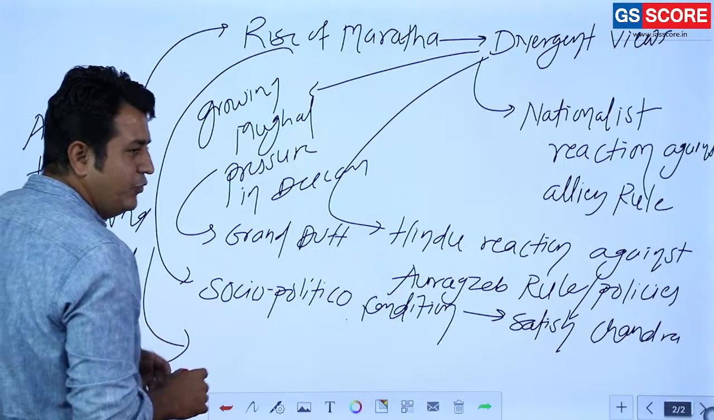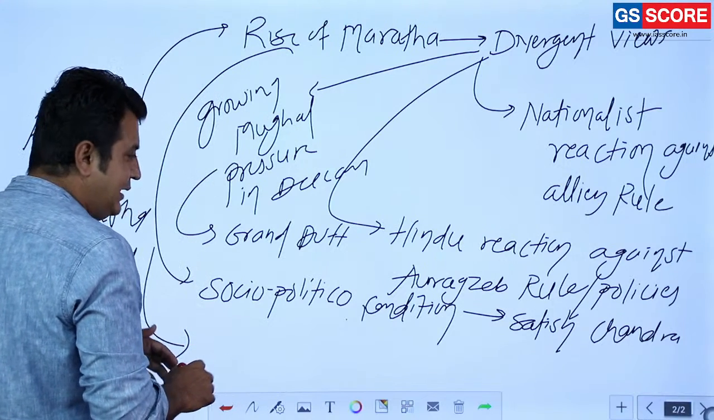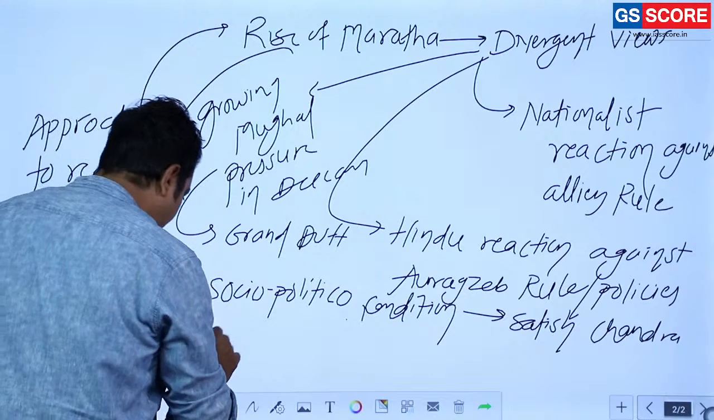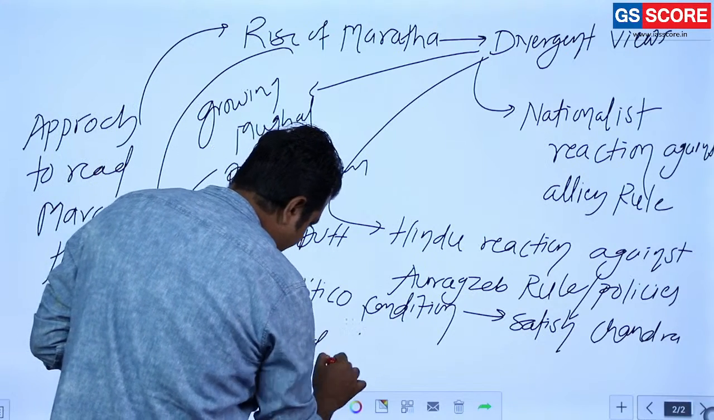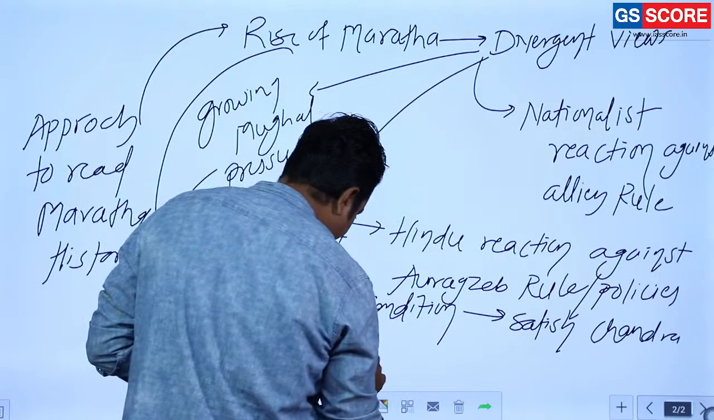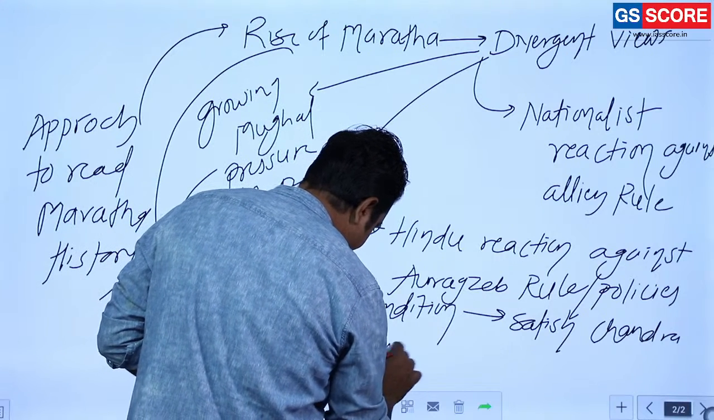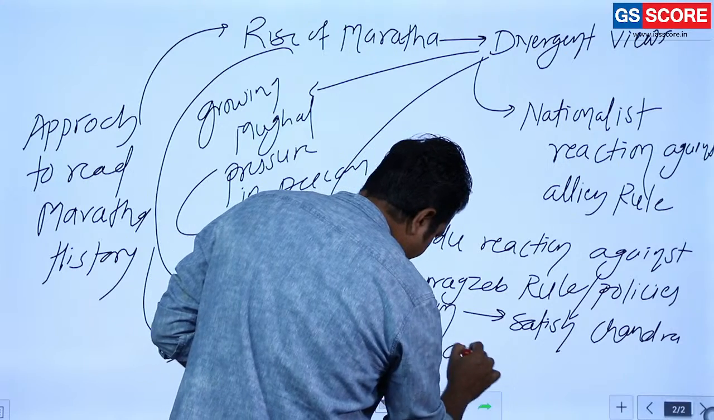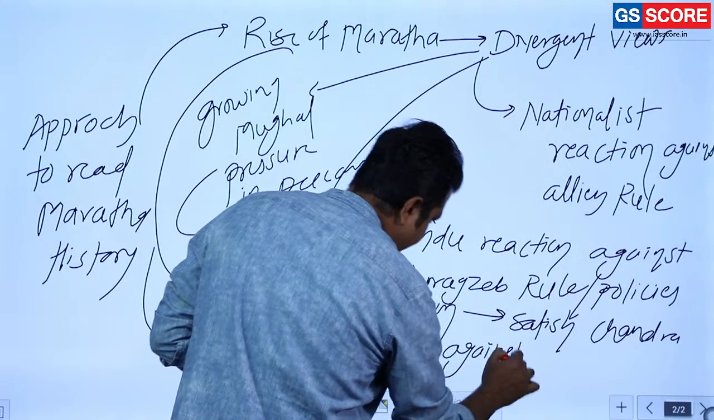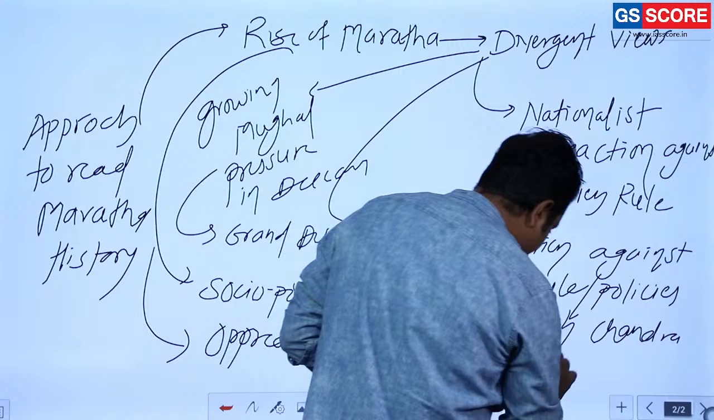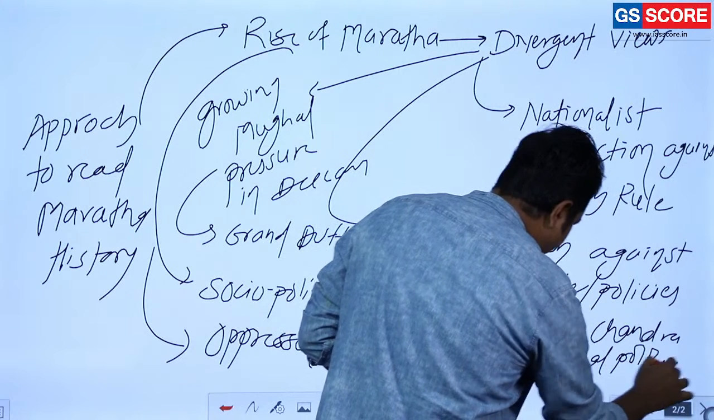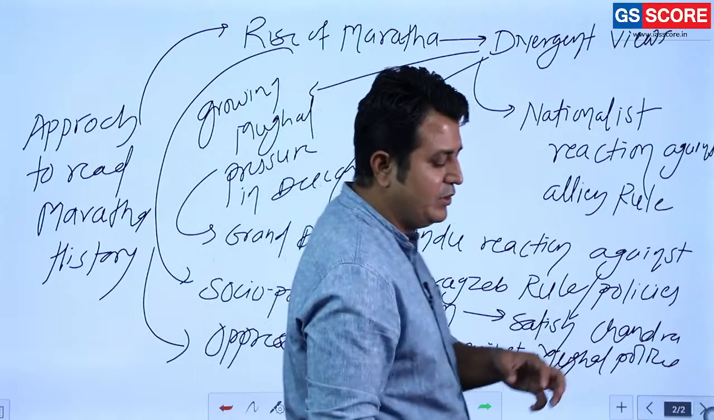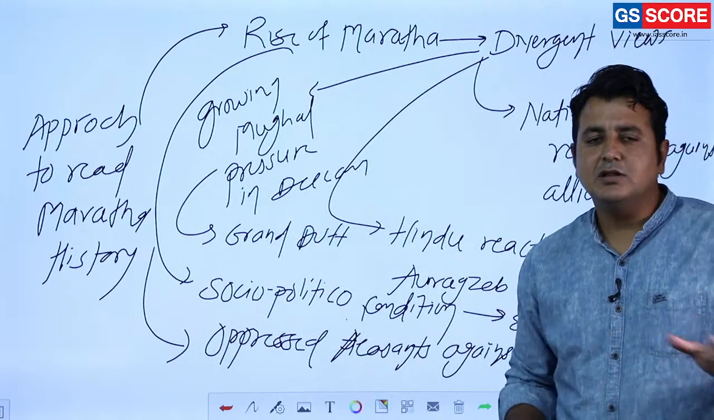Then one more view is related to the agrarian reaction of oppressed peasants against Mughal policies. This view is represented by Irfan Habib, one of the renowned historians. Yes, so these are the views.